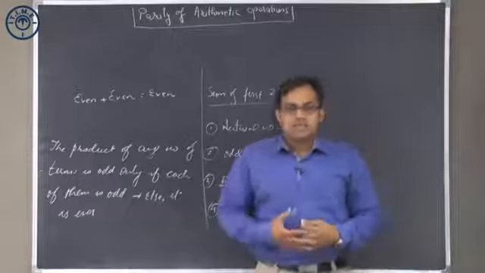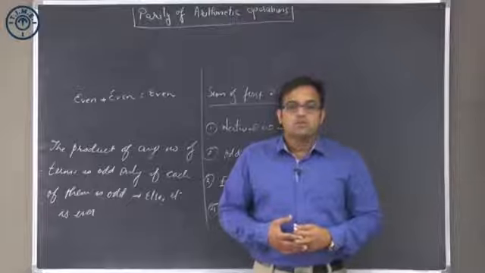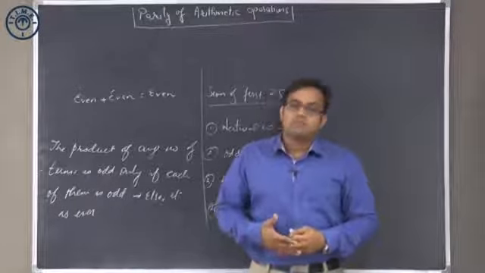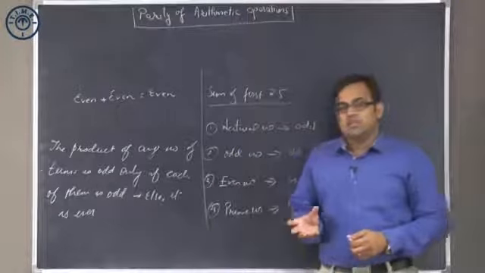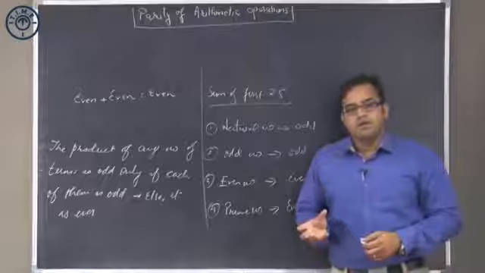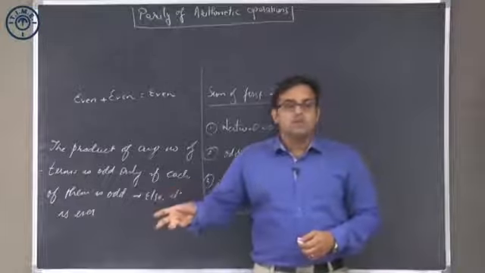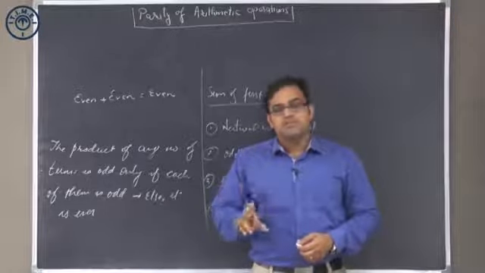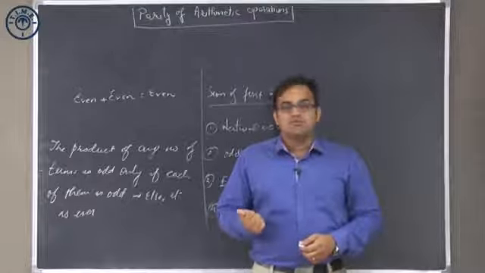In general, we can say that the prime numbers will follow the same rules as odd numbers, because except for 2, all prime numbers are odd. However, whenever there is any deviation in the behavior of the prime numbers from the behavior of the odd numbers, the reason would be 2.